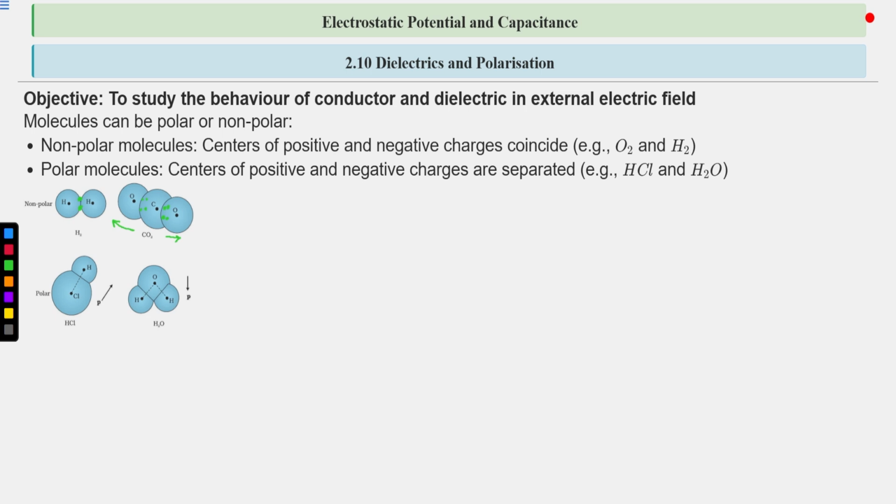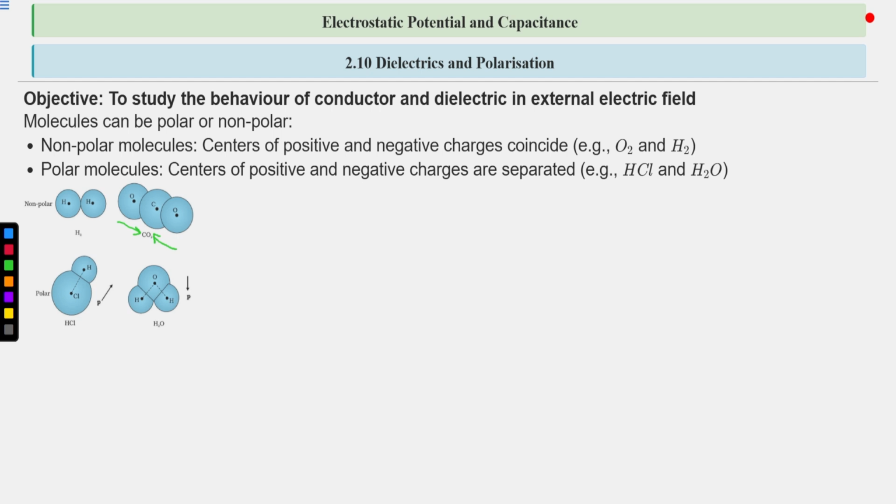So the dipole moment will have direction from partial negative to partial positive. So it will have direction towards this carbon atom, and here also from partial negative to partial positive. But these dipole moments have equal and opposite directions, and the structure of carbon dioxide is linear. So the effect of both dipole moments gets cancelled. So the net dipole moment of this molecule is 0. So it is a non-polar molecule.